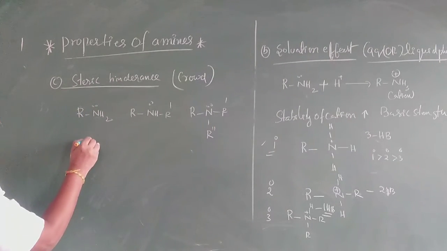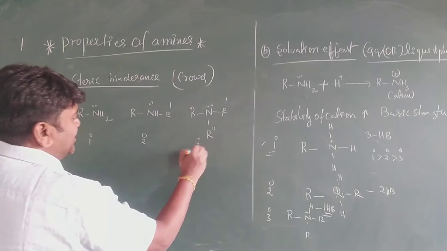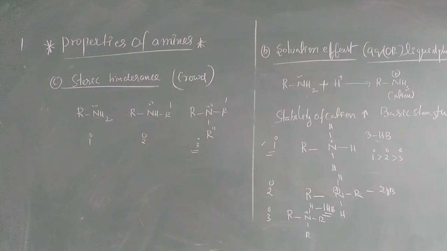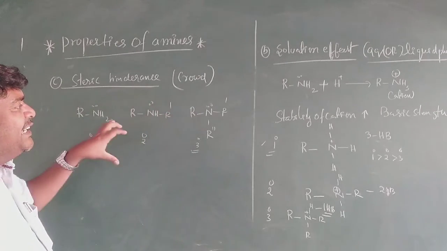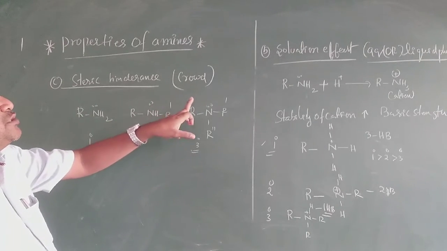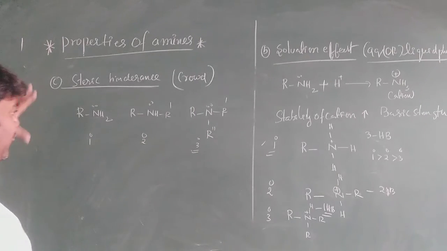We have to see here primary, secondary, tertiary. It is very, very important, my dear students. In steric hindrance, as the crowdedness increases, the availability of the lone pair decreases. According to steric hindrance, what is the order here?